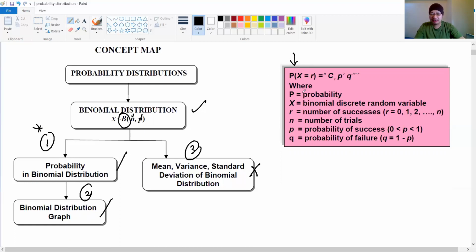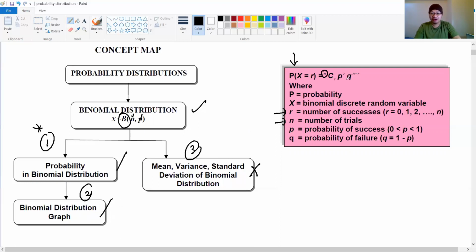P stands for probability, X stands for the binomial symbol, r stands for the number of successes, or the event that we want to find the probability of. n stands for the number of trials, or another name for n is the sample space of the problem.